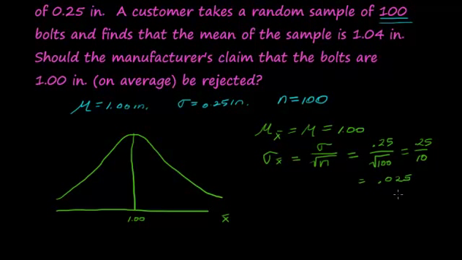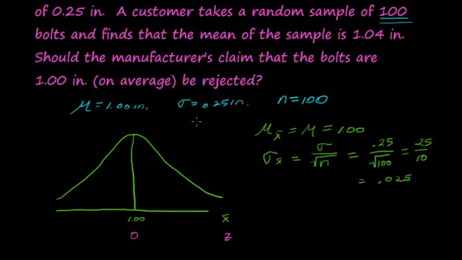So, now on the z-scale, our mean is 0. And what we're interested in is that the bolts they claim are on average 1 inch. So what we're interested in finding out is the probability that the bolts are larger than 1 inch or smaller than 1 inch significantly.